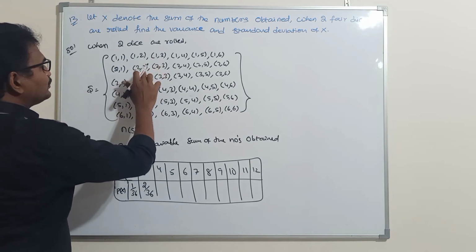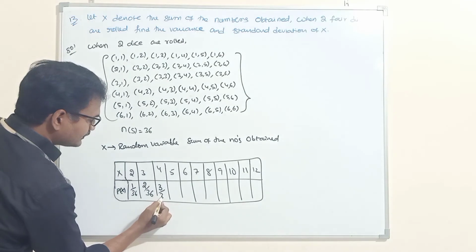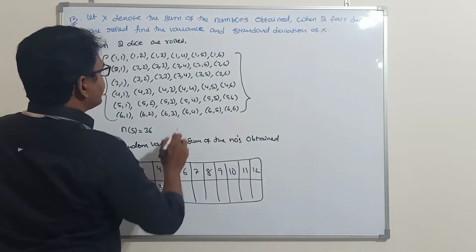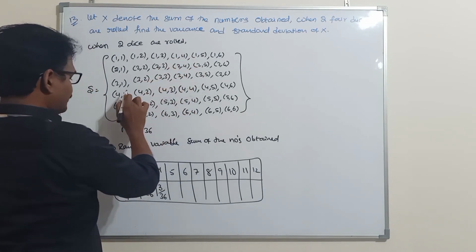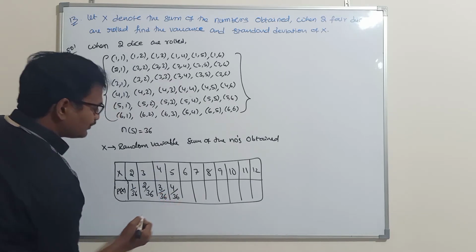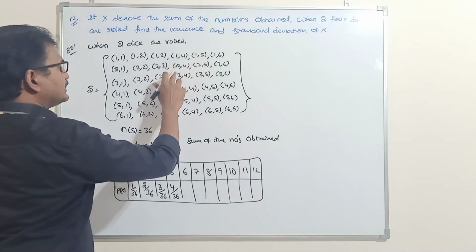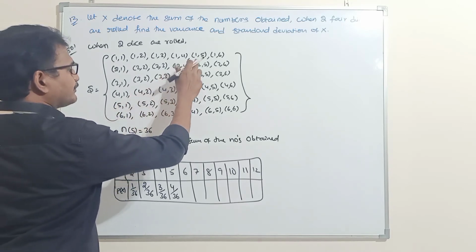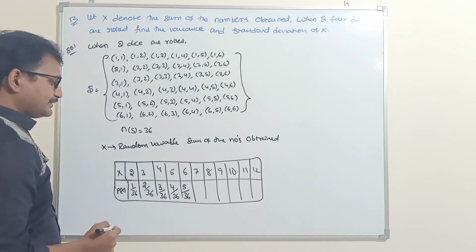Next, 4: 1 3, 2 2, 3 1. That means 3 sample points will give sum 4 out of 36. Next, sum 5: 1 4, 2 3, 3 2, 4 1. 4 sample points will give sum 5 out of 36. Sum 6 means 1 5, 2 4, 3 3, 4 2 and 5 1. 5 sample points will give sum 6 out of 36.